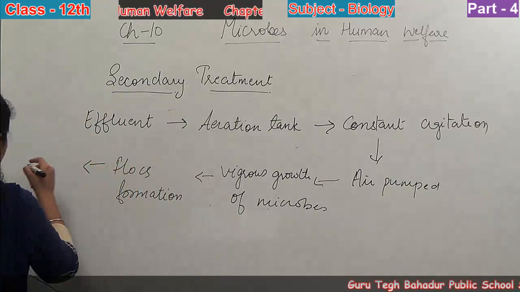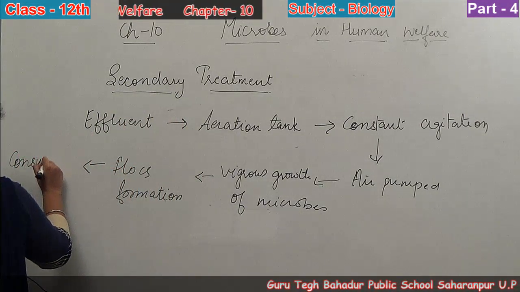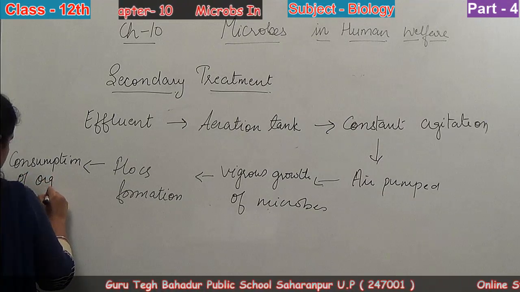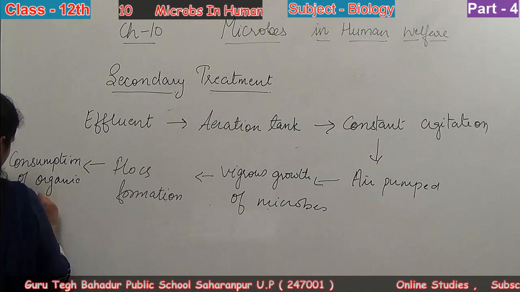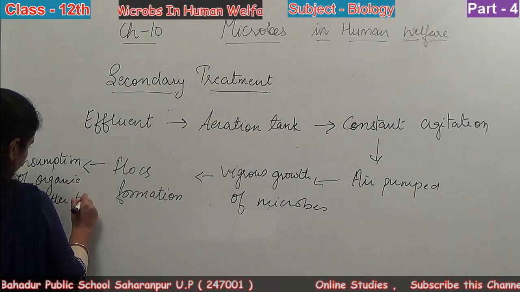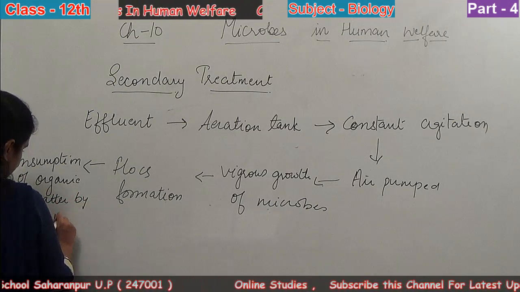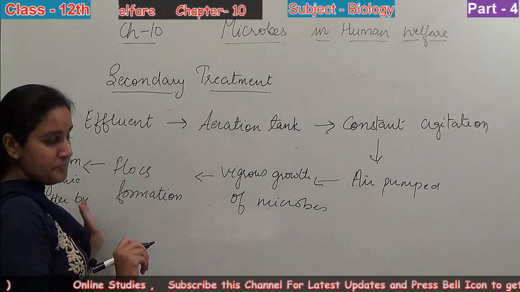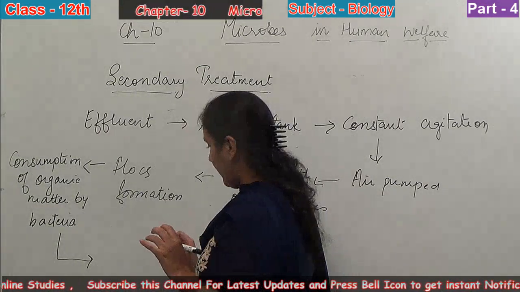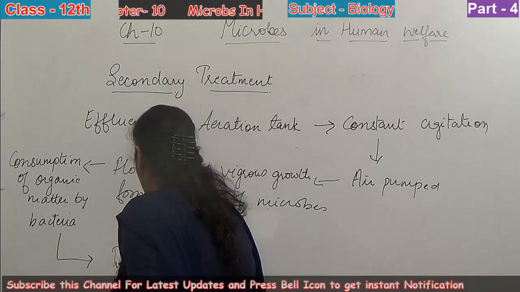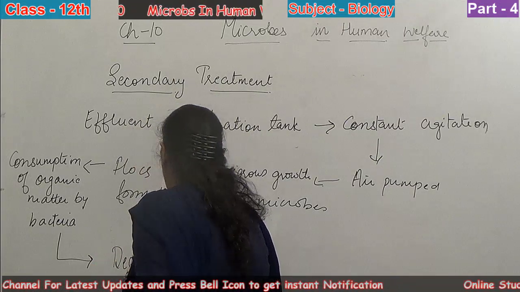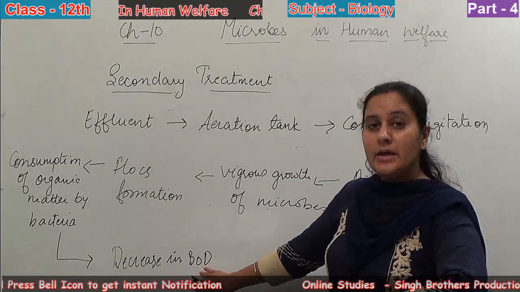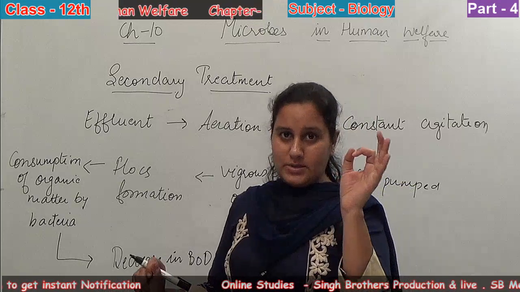अब जितना भी organic matter है, consumption of organic matter by बैक्टीरिया. तो जितना भी हमारे पास ऑर्गेनिक मैटर है दैट इज कंज्यूम्ड बाय द बैक्टीरिया एंड इन द एंड डिक्रीज इन द BOD. There is a decrease in the amount of the BOD, that is the biological oxygen demand.